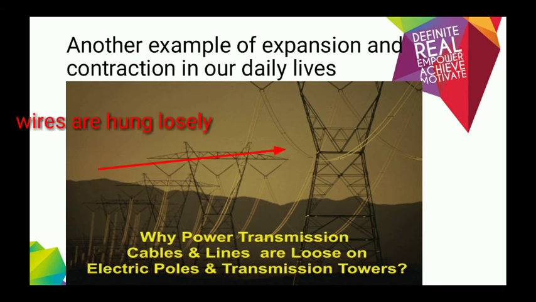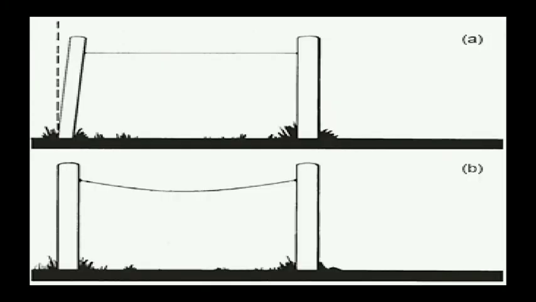One example is why wires and cables are loose. It's to allow the wire to expand and contract. When it's a cold day, the wire will contract, so it will get shorter. What if the wire gets shorter? It will snap and it will damage the pole. That's why it's hung loosely to give some space for the wire to contract.